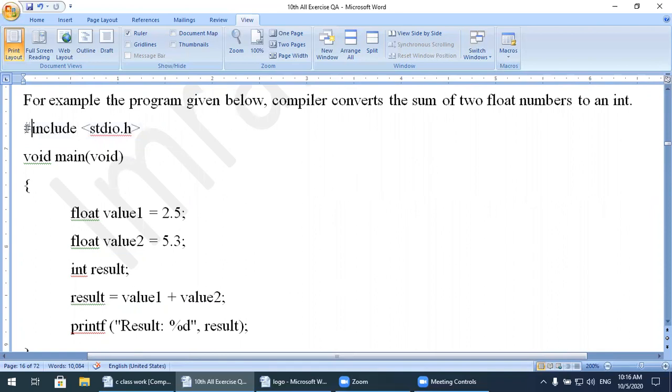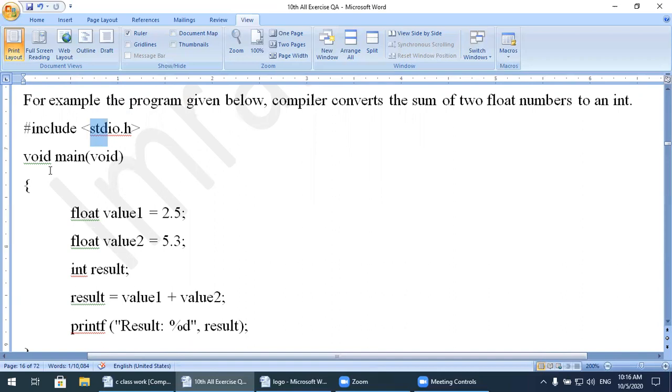First of all, we write the symbol hash include stdio.h. This stdio stands for standard input output: STD stands for standard, IO stands for input output, and H stands for header. This header file is used for the printf function. We will discuss it in much detail in the next chapter when we use the printf function.